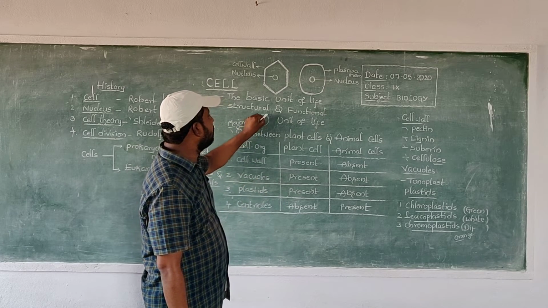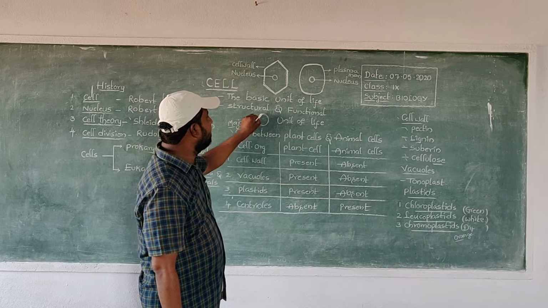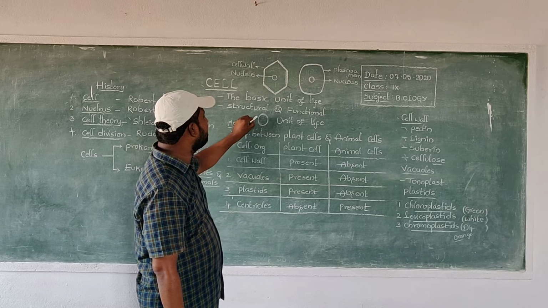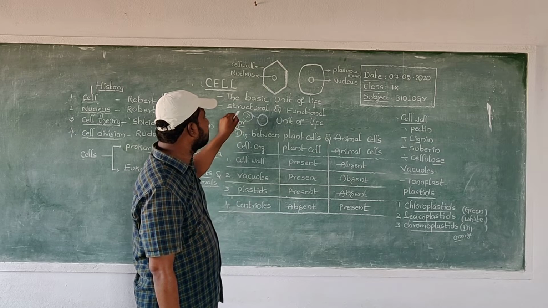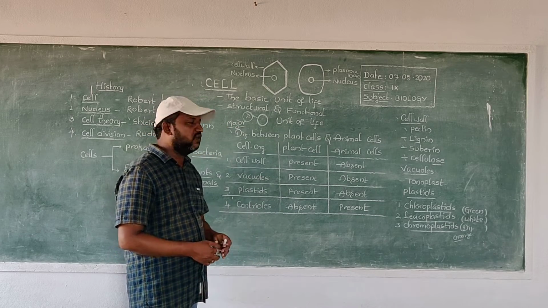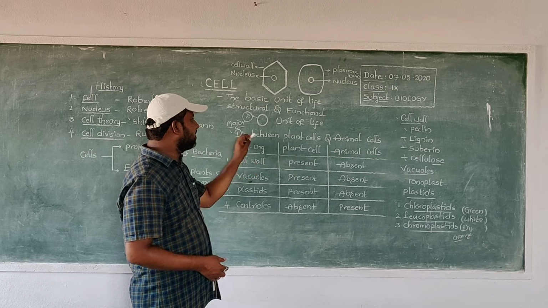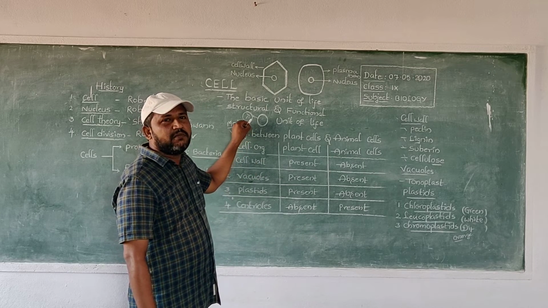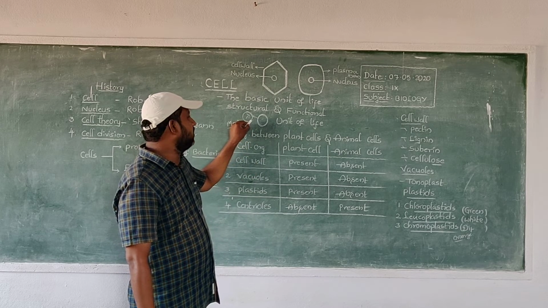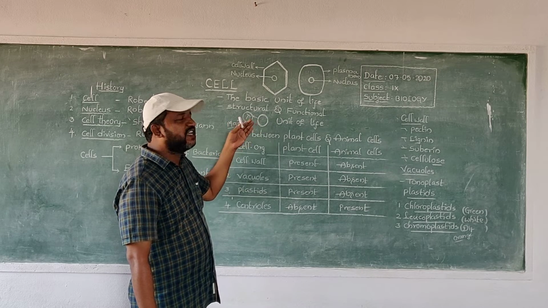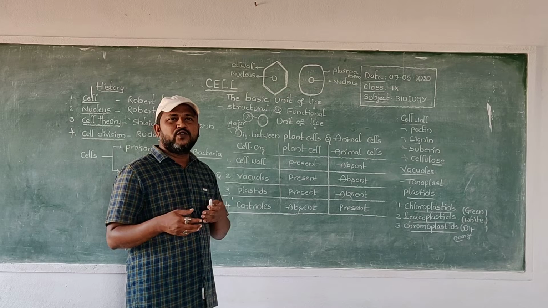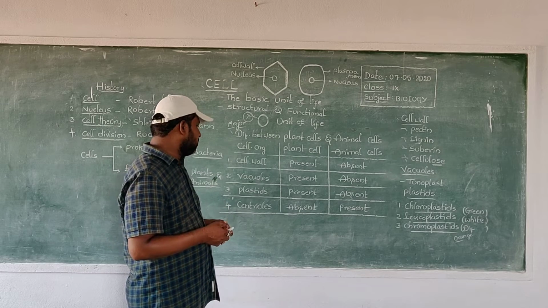This vacuole is surrounded with a thin membrane. This thin membrane is called tonoplast. This is very important. Each vacuole is surrounded with a thin membrane called tonoplast. This vacuole is filled with some fluid-like substance.